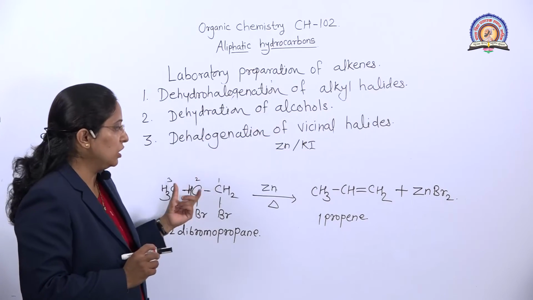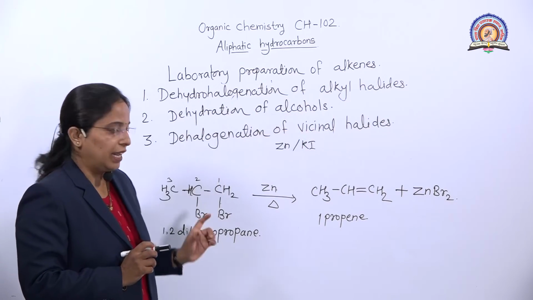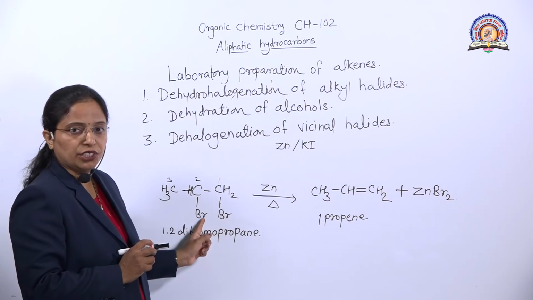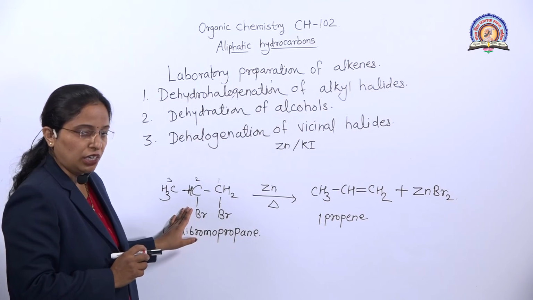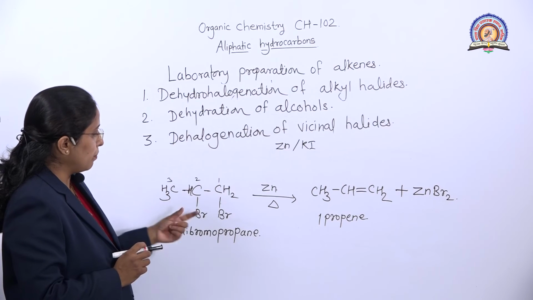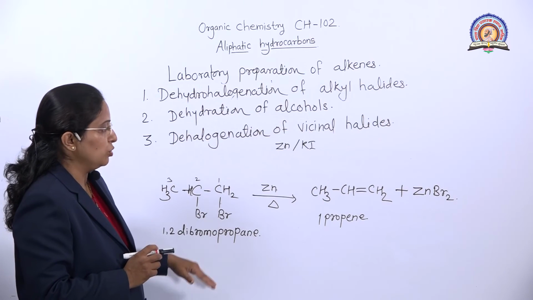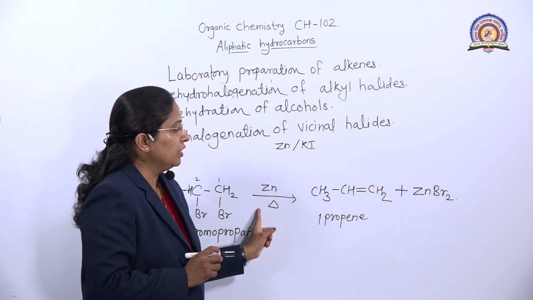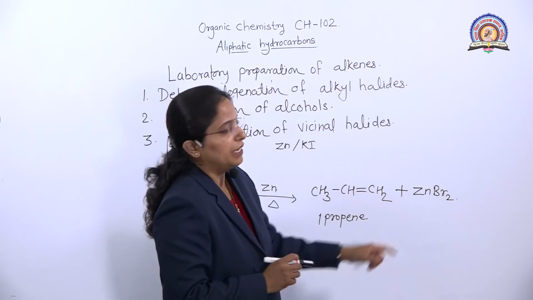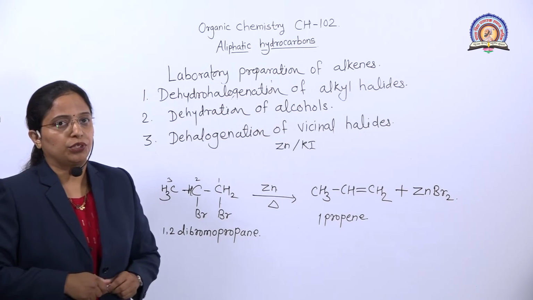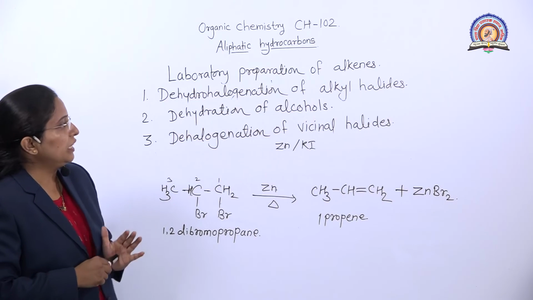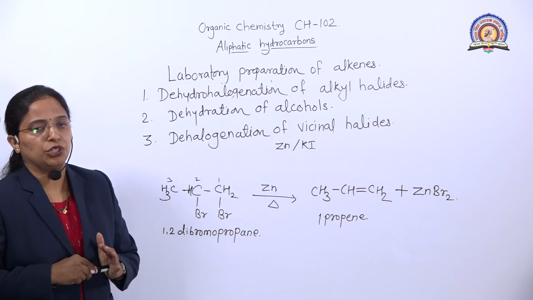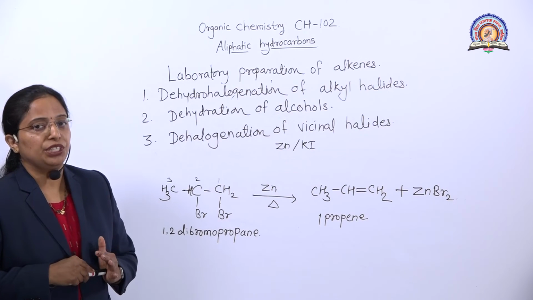Students, we must know the structure of vicinal halide, meaning 2 halogens are adjacent to each other. This is called a vicinal compound. From this vicinal compound, there is a removal of these 2 halogens in presence of zinc or potassium iodide. We get propene and ZnBr2 as a byproduct. So these 3 are the laboratory preparations of alkenes by elimination reaction.